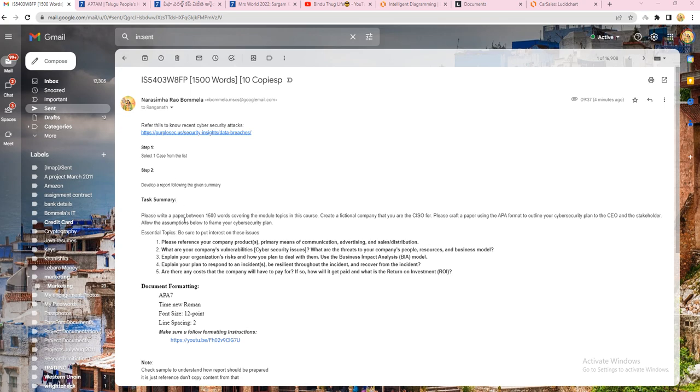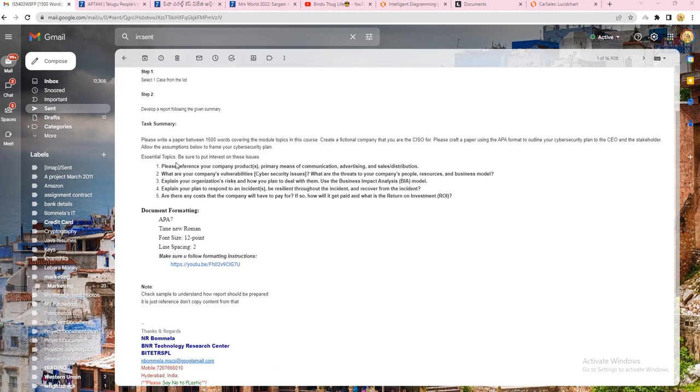Next, let us start understanding how to write the 1500 word document using whatever details are retrieved by you. First thing, Google search your company name and try to understand what company it is and what kind of products or services it is offering. You should give brief details about the company, in how many countries it is operating, whether it is a global company or a local company.